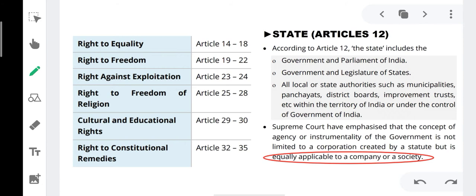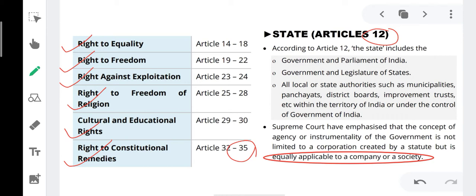There are six sets of fundamental rights. Right to equality, Article 14 to 18; right to freedom, Article 19 to Article 22; right against exploitation, Article 23 and 24; right to freedom of religion, Article 25 to 28; cultural and educational rights, Article 29 and Article 30; right to constitutional remedies, Article 32 to Article 35. Fundamental rights start from Article 12 and go till Article 35.